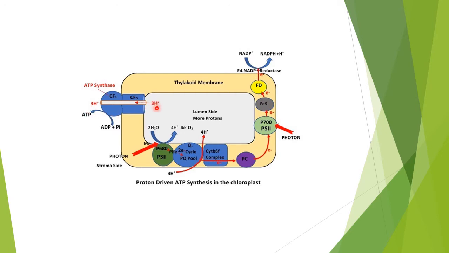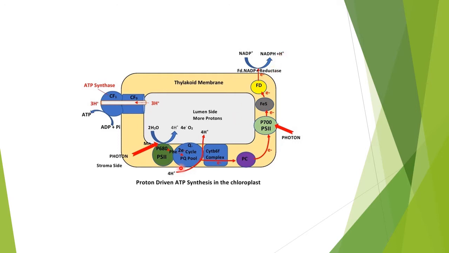In fact, 4 protons will result in the generation of one ATP. That ATP will be towards the stroma side, and then there will be generation of NADPH plus H positive, which you name as the assimilatory power in the light reactions.